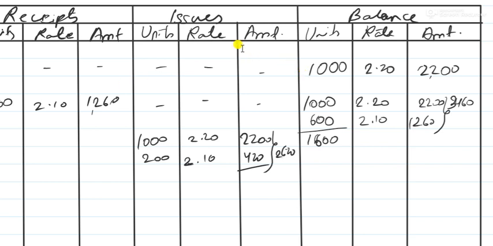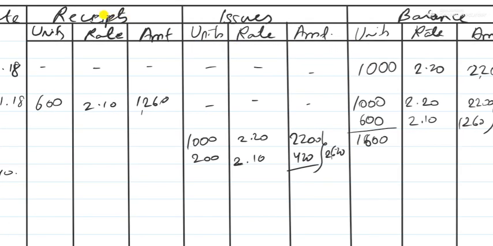So first we had 1000 units, then we purchased 600 units, right? So first we'll sell out from this, and then we'll sell out from this. So on 12th we had to issue 1200 units. Therefore, what did we do? We took 1000 units from the opening stock and 200 units from the purchases.